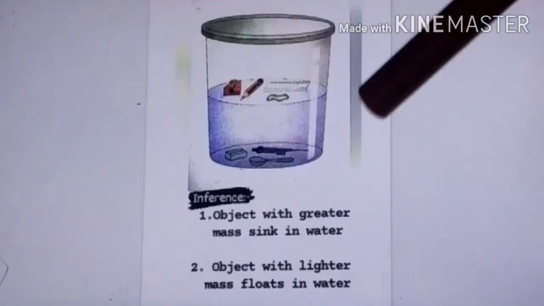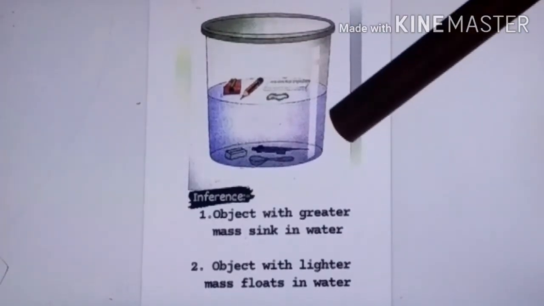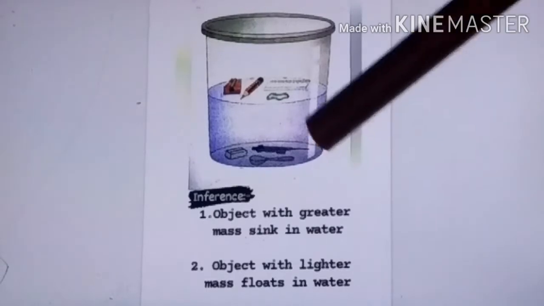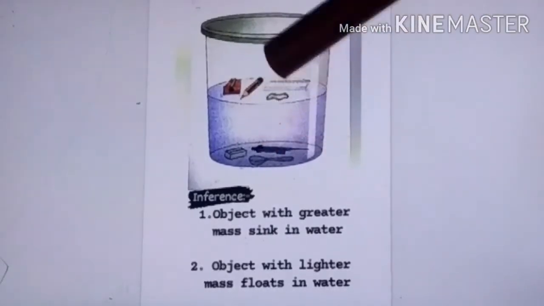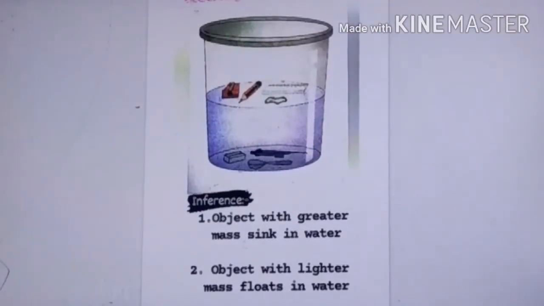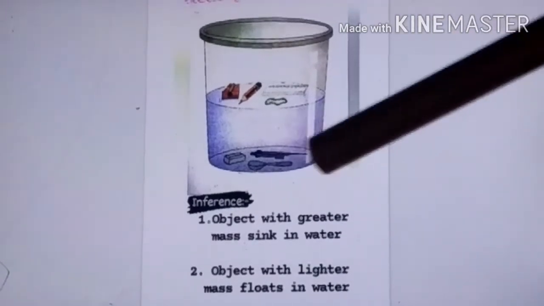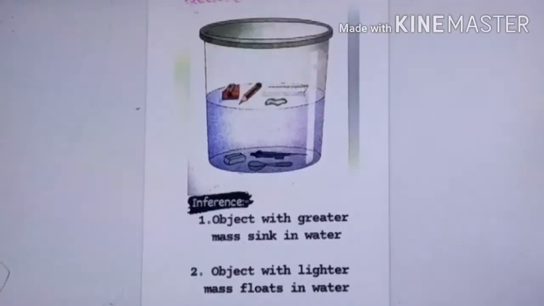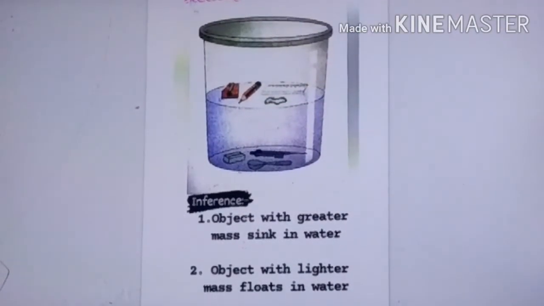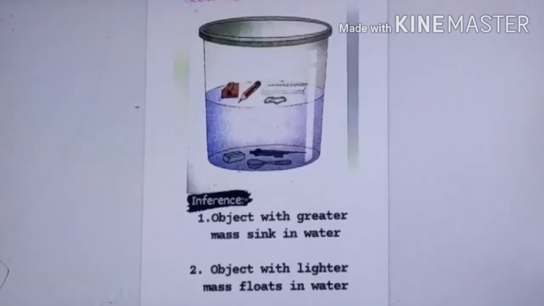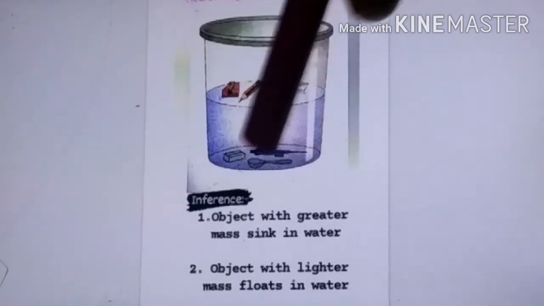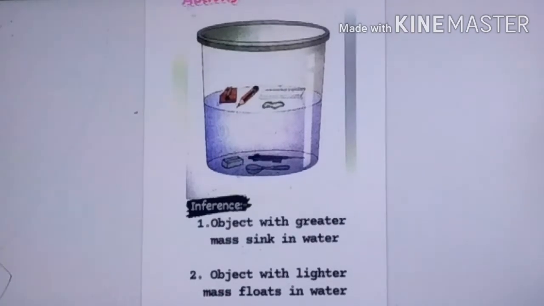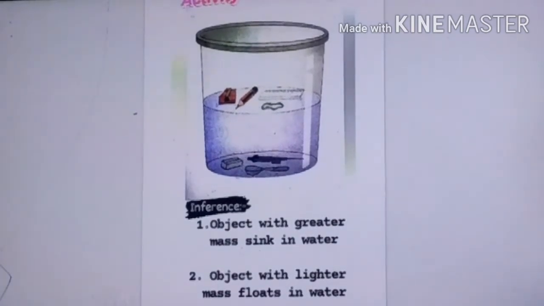I am also putting in the compass, a spoon, and something else. What you can see there: is there any difference between these objects and the objects which are settling at the bottom? What are the differences?